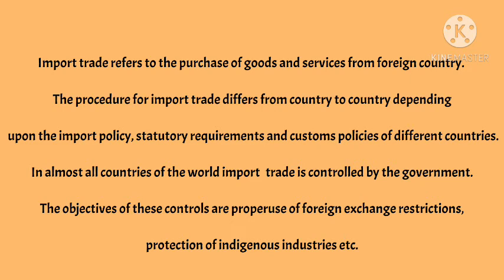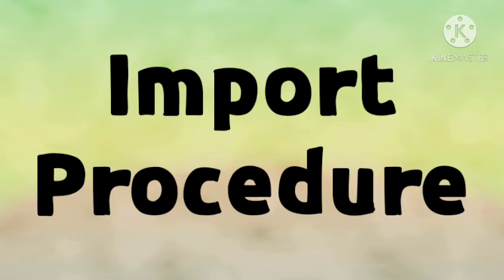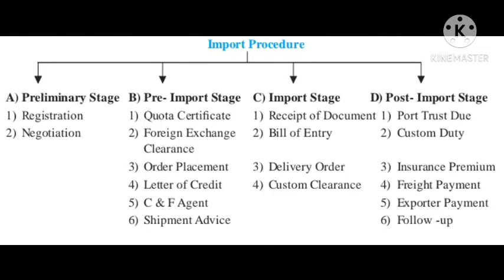Let us start with import procedures. Here is a chart for import procedure. It is further divided into 4 stages. First stage is the preliminary stage, which includes registration and negotiation. The next one is the pre-import stage, where quota certificate, foreign exchange clearance, order placement, letter of credit, CNF agents and shipment advice are included. The third stage is the actual import stage, which includes receipt of documents, bill of entry, delivery order and the last one, custom clearance.